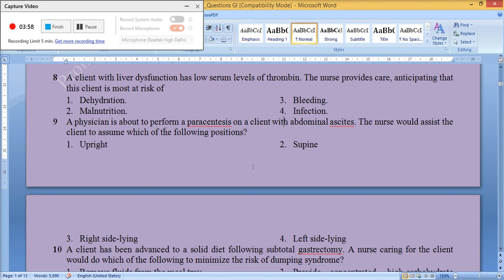A physician is about to perform a paracentesis on a client with abdominal ascites. The nurse would assist the client to assume which of the following positions? 1. Upright. 2. Supine. 3. Right side lying. 4. Left side lying. The correct answer is 1. Upright.